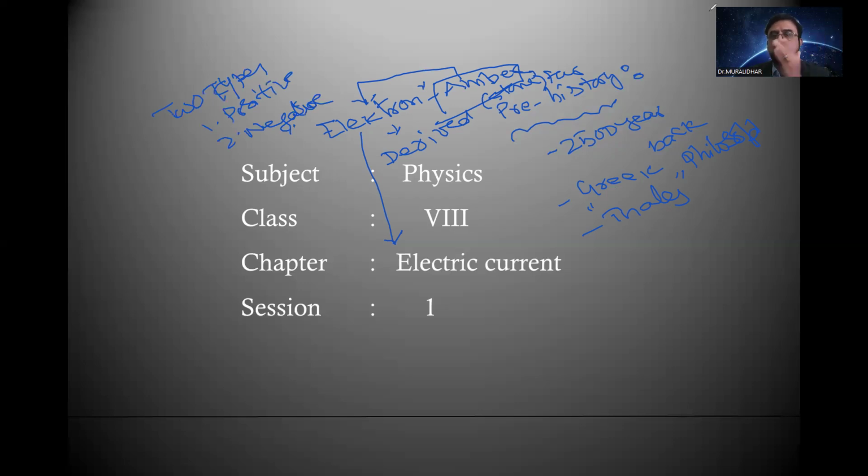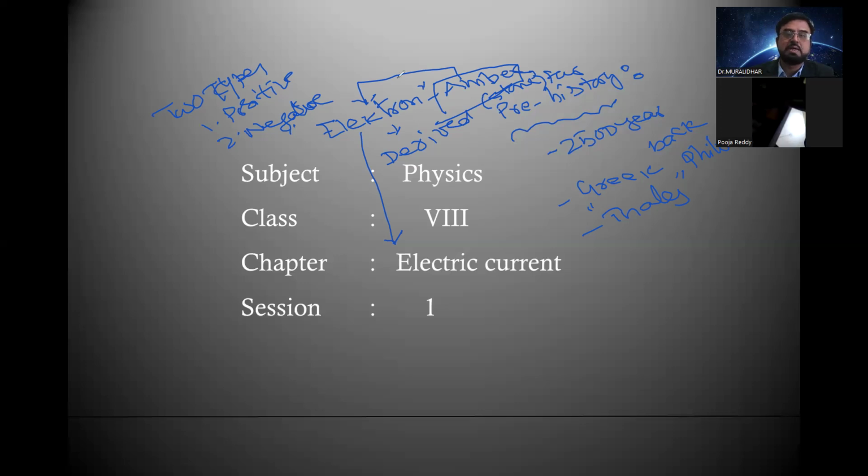It was continued by many scientists after Thales, such as Ampere, Gilbert, and Faraday. They started studying the basics given by Thales and developed electricity. And till today, we are enjoying a lot of information about the electric current. This is the basic prehistory of electricity, which started 2500 years back.